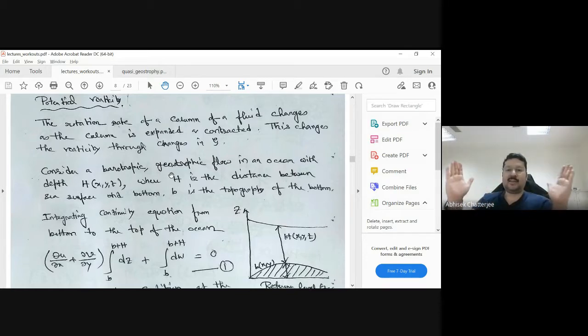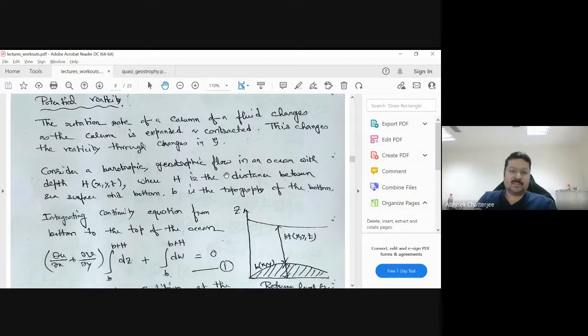If we change the radius, the flow rate will change and the height of the circular motion will also change. That is called contraction or expansion, so you have to describe that kind of motion using vorticity.